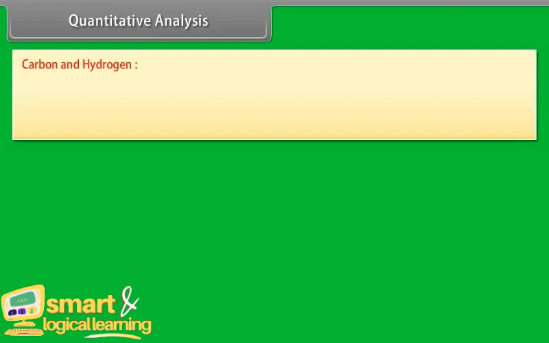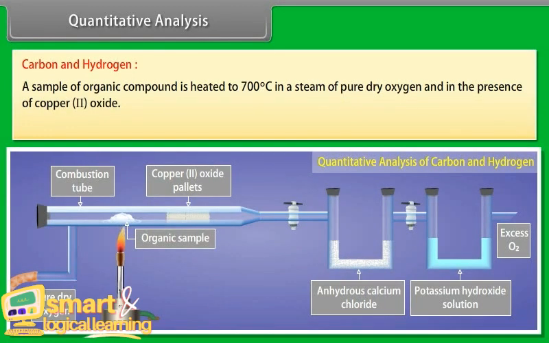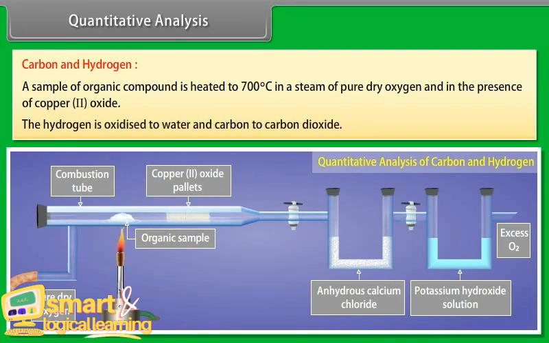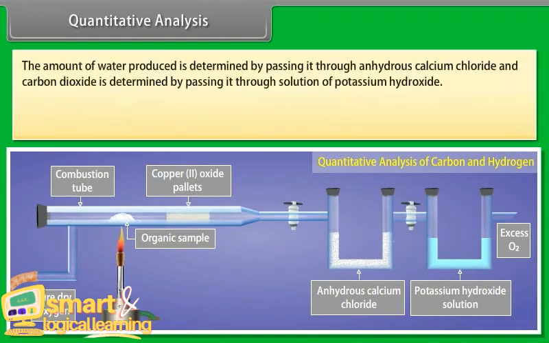Quantitative analysis of carbon and hydrogen. A sample of organic compound is heated to 700 degrees Celsius in a stream of pure dry oxygen and in the presence of copper(II) oxide. The hydrogen is oxidized to water and carbon to carbon dioxide. The amount of water produced is determined by passing it through anhydrous calcium chloride, and carbon dioxide is determined by passing it through a solution of potassium hydroxide.